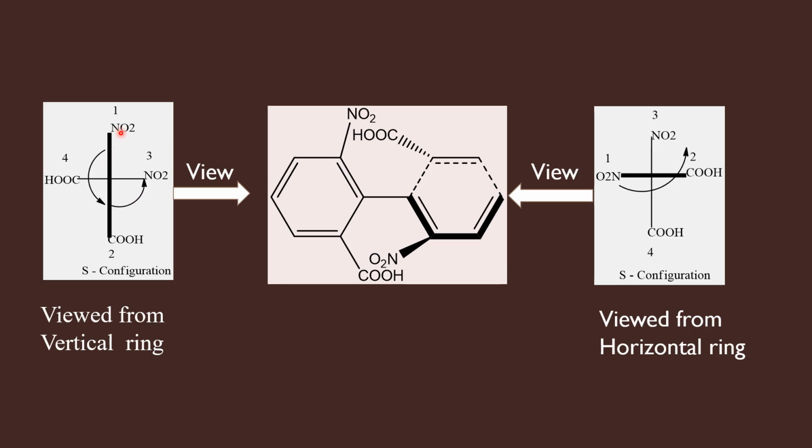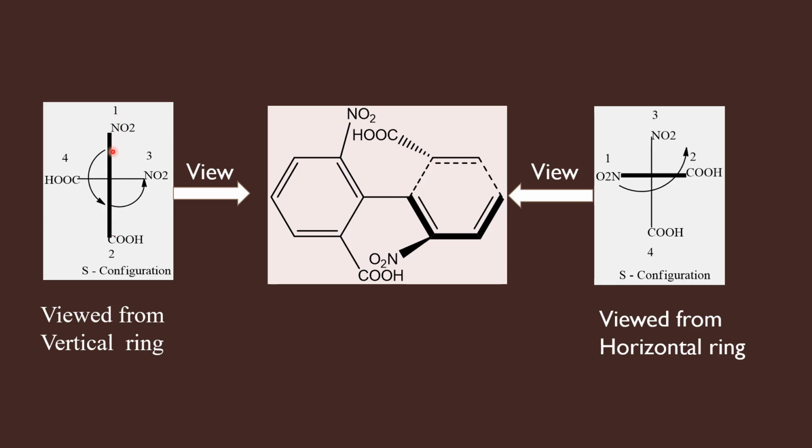And for the groups present in the thick line, we have to assign the priority numbers. So here the atom that is directly connected to this point is nitrogen, and here we have carbon. So nitrogen gets higher priority over carbon. So priority number 1 for nitrogen, priority number 2 for carbon. So we are taking into account the two groups present in the thick line only.